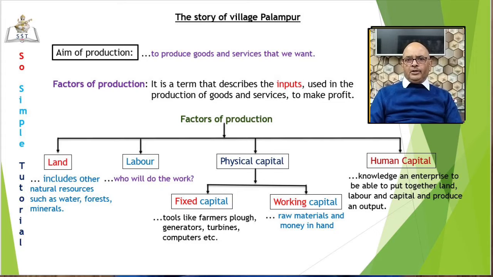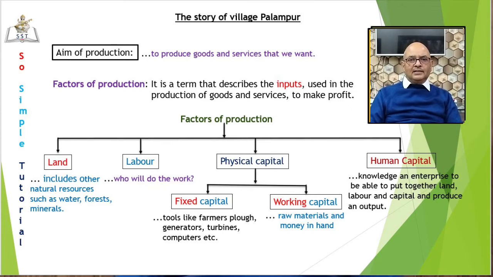You want to do farming. Where shall you do it? You need land, isn't it? You want to set up an industry. Where shall you do it? Again, you need land. Okay. But when we say land, it does not mean the land surface only. It also includes other gifts of nature. But mind you, these resources must be amenable to human control. That means people should be able to control its supply.